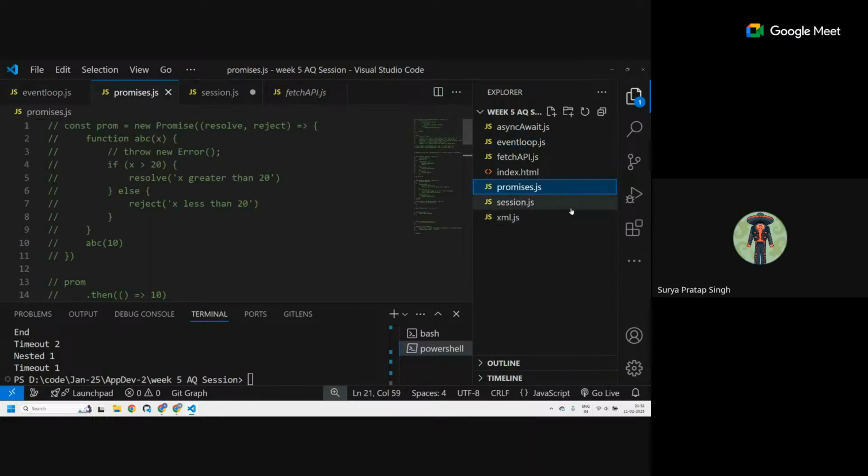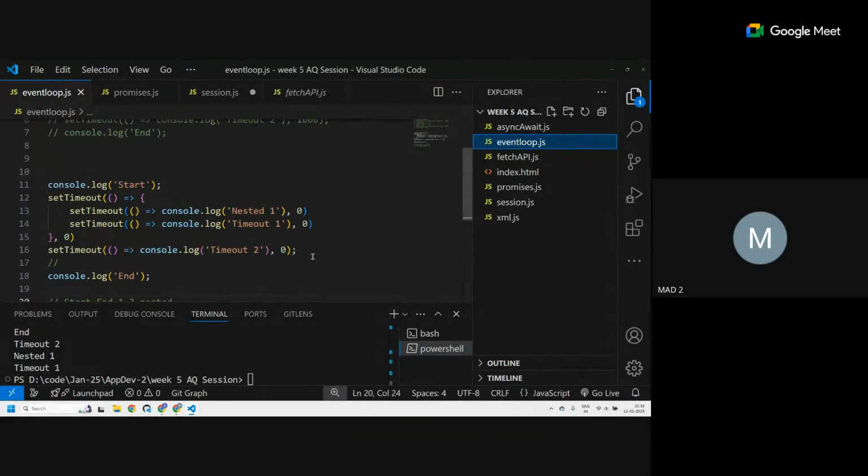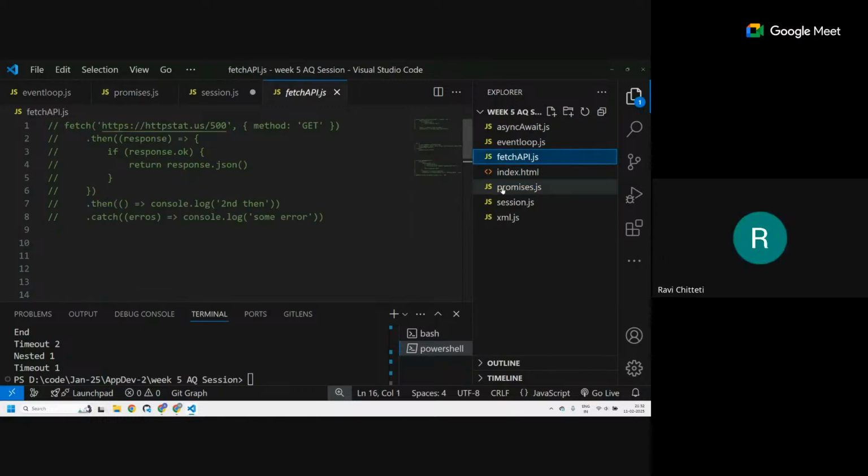Sir, this type of thing will not be used this big. Will be used, but the order of execution, how and in what order things are being executed, will be decided because of this. May I ask one question, please? Yeah. Why does line 16 get executed before the previous one?